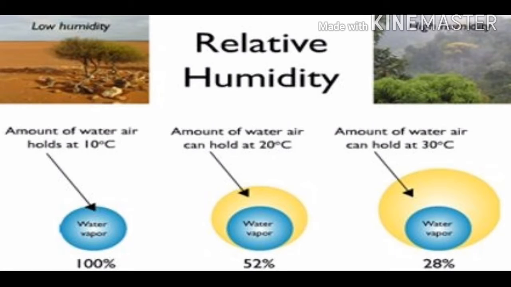For example, a reading is given here. Students, you can see in the picture, a reading of 100% humidity means that the air is totally saturated with water vapor and cannot hold any more water vapor, that is, possibility of rain. In the second figure you can see the air with the relative humidity of 52%. That means it contains half of the water vapor it could hold at a particular temperature.